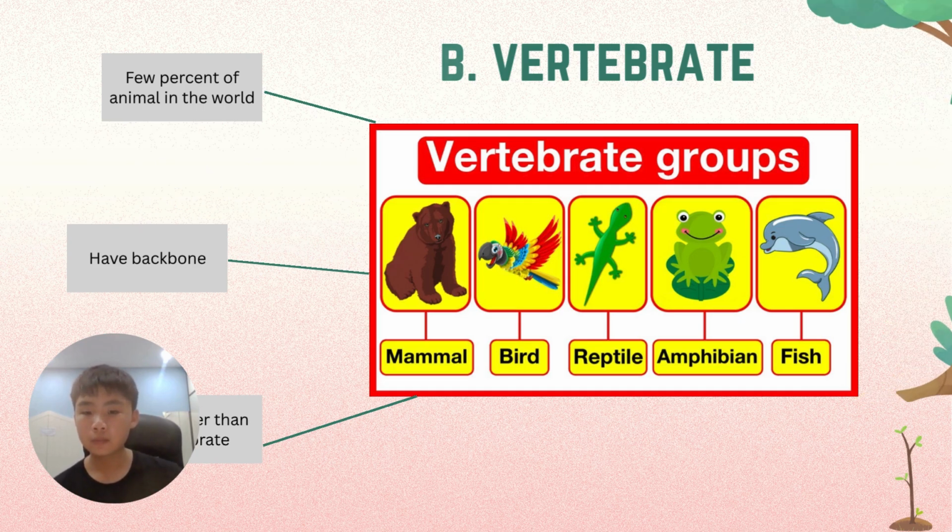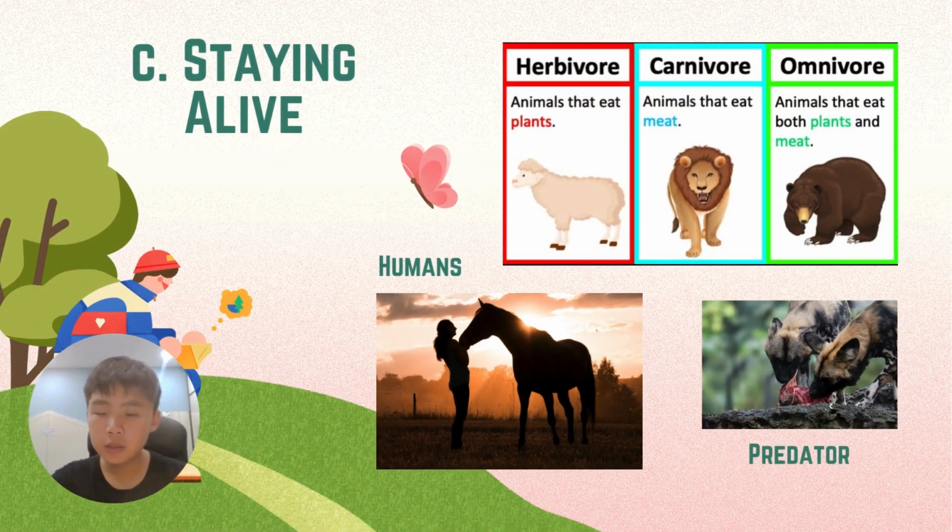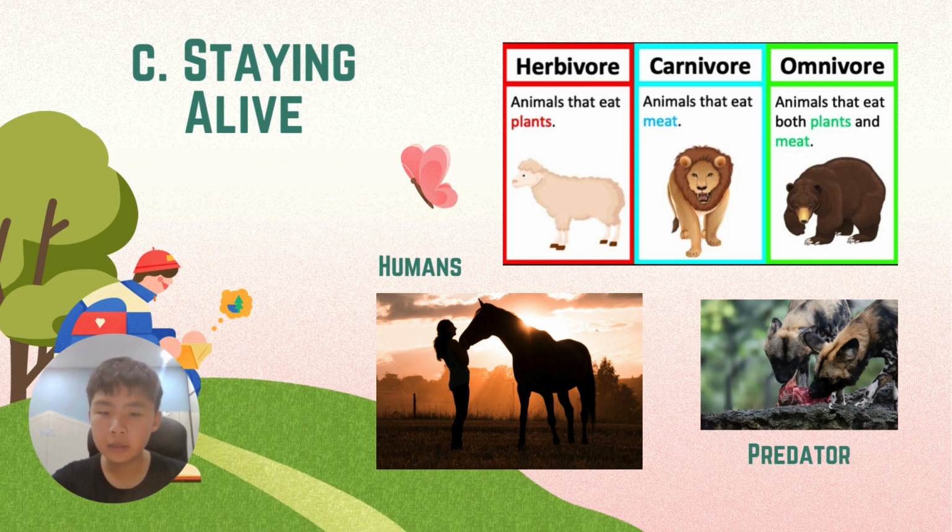Next is about food. Do you know that all animals need one thing to survive, and that is food? Some animals are carnivore, so this means that they have to eat other animals to survive, or like herbivore, they eat plants, and omnivore eat the plants and animal to stay alive.